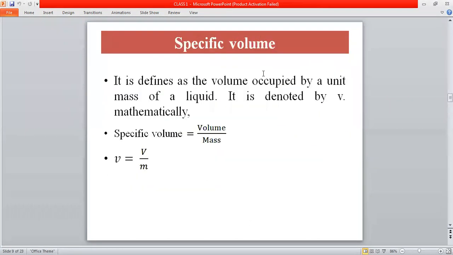Another property is called specific volume. Specific volume is defined as the volume occupied by a unit mass of a liquid. So specific volume is just the reciprocal of the density. It is denoted by V. Mathematically, specific volume is defined as the ratio of volume per unit mass, or V by m. The unit of specific volume is meter cube per kilogram, because it is a reciprocal of density.